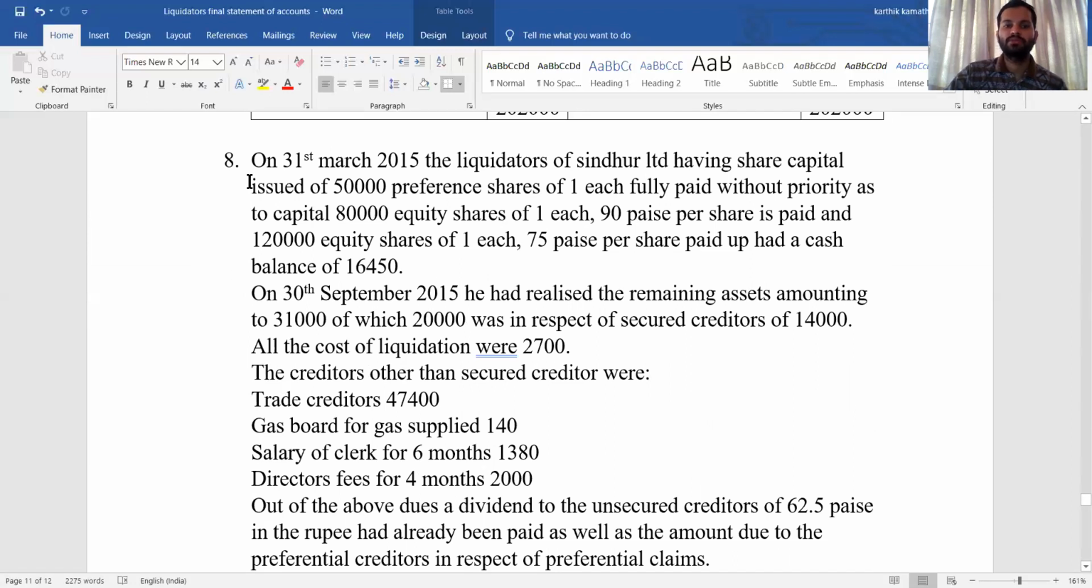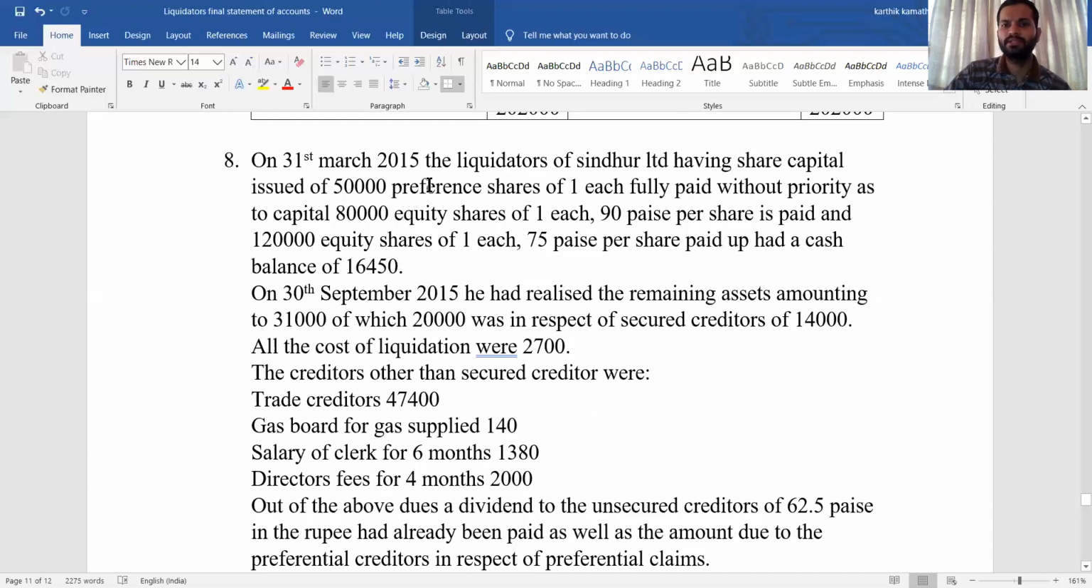On 31st March 2015, the liquidators of Sindoor Limited, having the share capital issued of 50,000 preference shares of one each, fully paid without priority as to capital, 80,000 equity shares of one each, 90 paise per share paid, and 1,20,000 equity shares of one each, 75 paise per share paid, at a cash balance of 16,450.